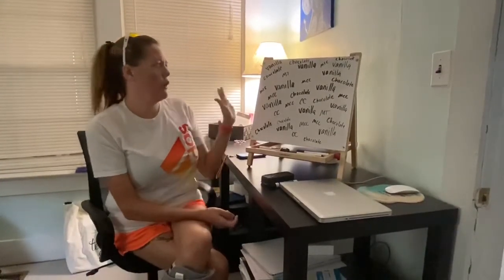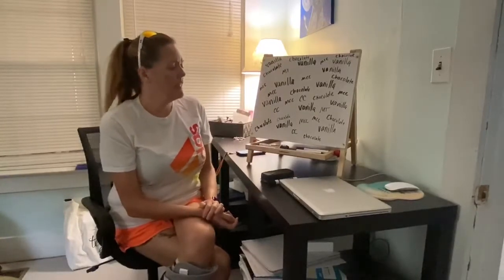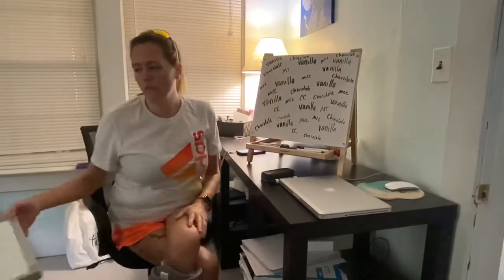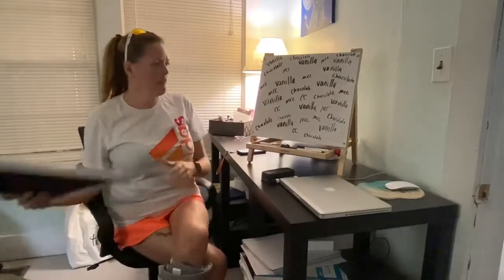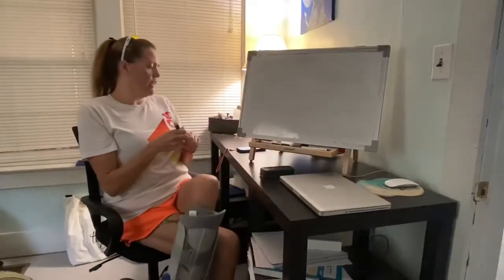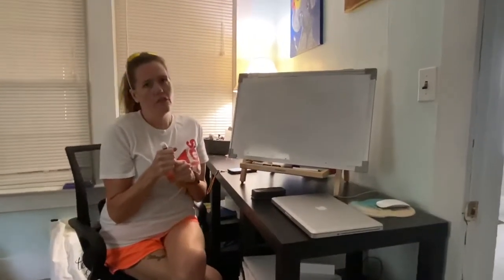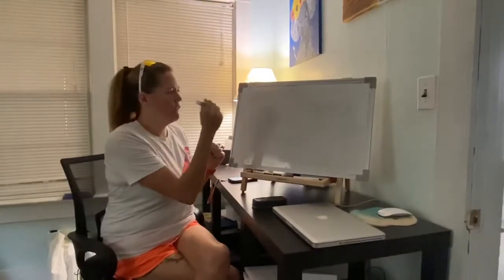So this is just crazy. When I tried to count, it was all over the place and it was too hard. So instead we're gonna organize it in some graphs and in a table. So I'll cover this all up and we'll make a lot more sense out of it. So I'm going to start with making a tally chart. And tallies you've used before are just a little line for each one.